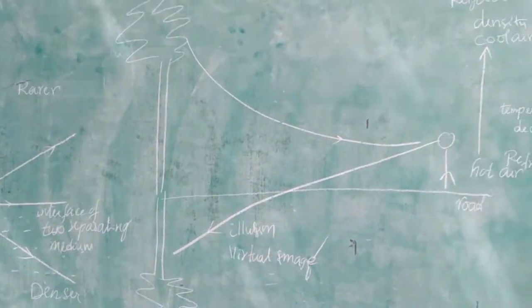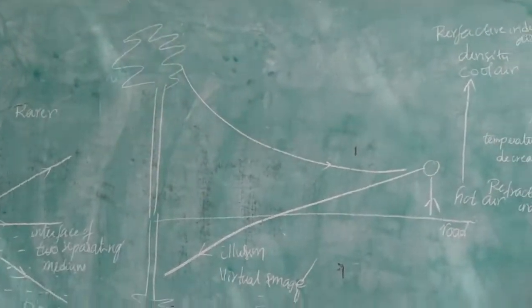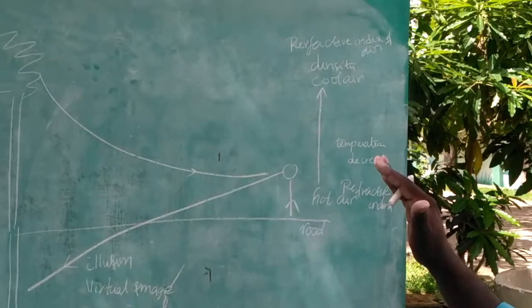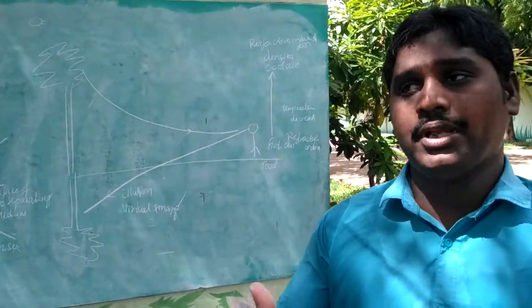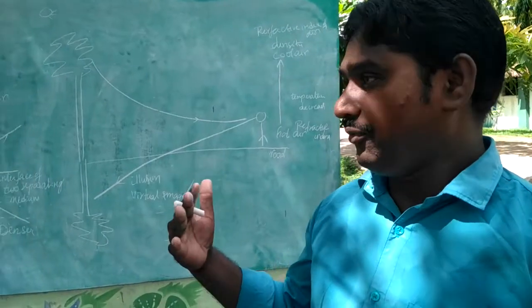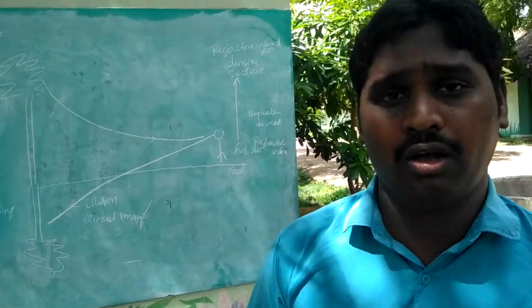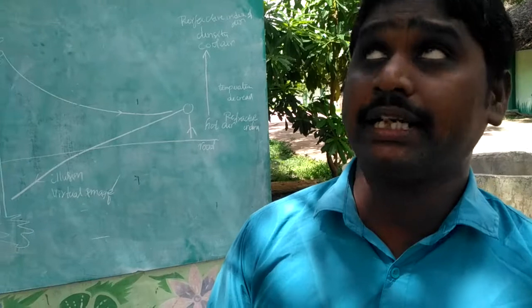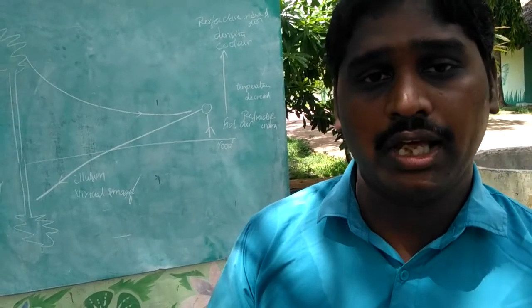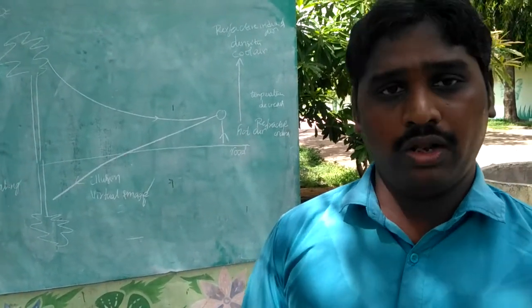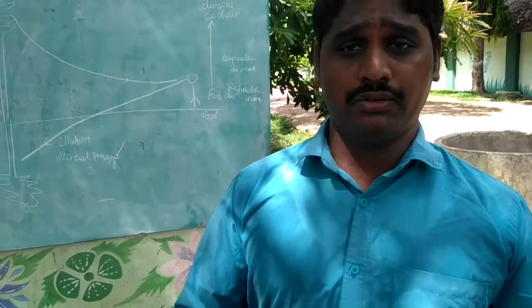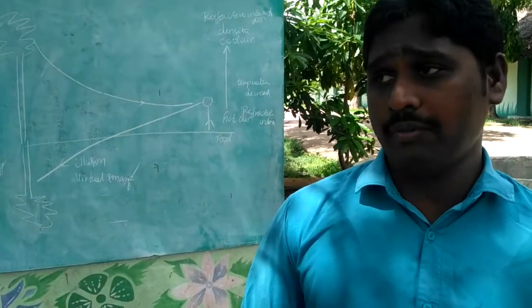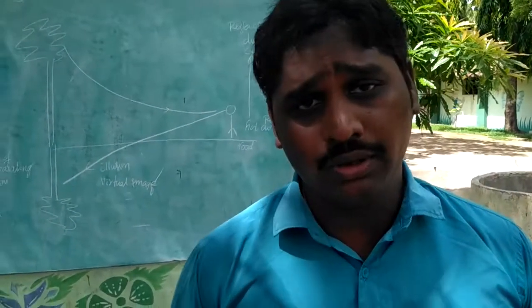The refracted rays take a curved path due to total internal reflection. When the refracted rays reach the observer, he feels that the rays are coming from the ground, so he feels the illusion of water on the ground, but there is no water present. Only the virtual image of the sky is formed on the ground. Otherwise, the inverted image of the tree falls on the ground. So that's why the formation of this image is the best example of total internal reflection.